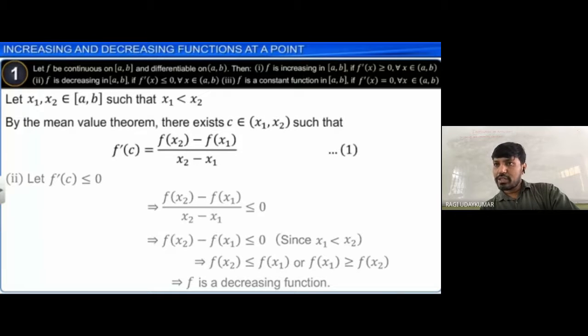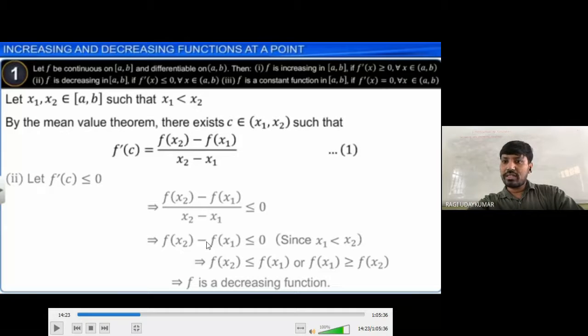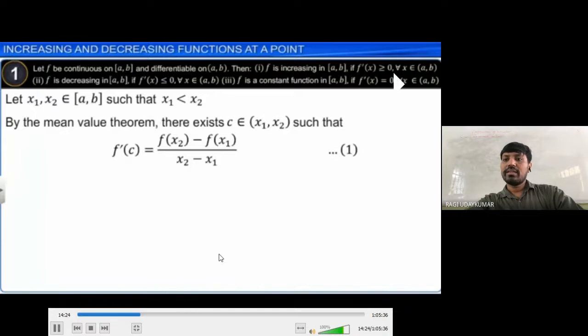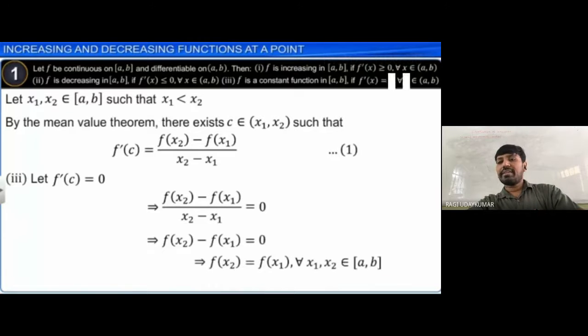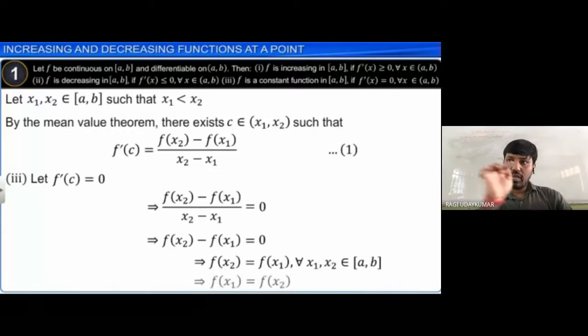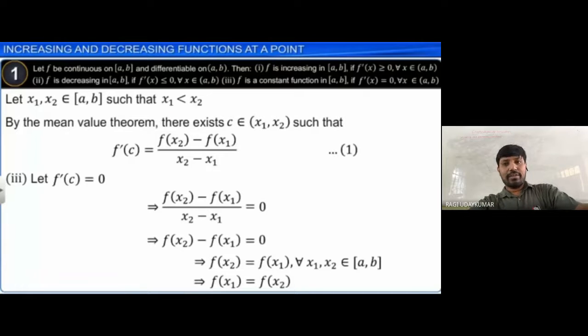डिनोमिनेटर में क्या है, x2 minus x1 is पॉजिटिव होगा ना. So that's why, when the denominator x2 minus x1 is positive, the f of x2 minus f of x1 is less than 0. Here you are going to get it at this point. Okay, so decreasing function is done. If it is equal to 0, the functions both will be equal. F of x1 equal to f of x2 होगा. F of x1 equal to f of x2 is nothing but, in that particular interval, a constant function, meaning it is equal. ग्राफ में कैसे होगा? Straight line होगा, parallel to the x-axis in the graph wherever you are observing.